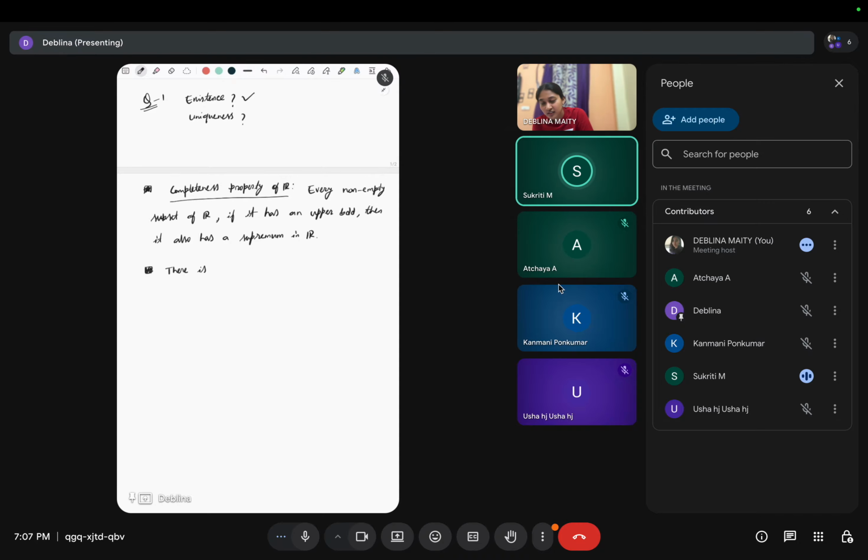If we take two of them, say u and u dash, then u dash is the element from which all other upper bounds are greater than or equal to, and the same for u. So there is at most one supremum of a non-empty set.